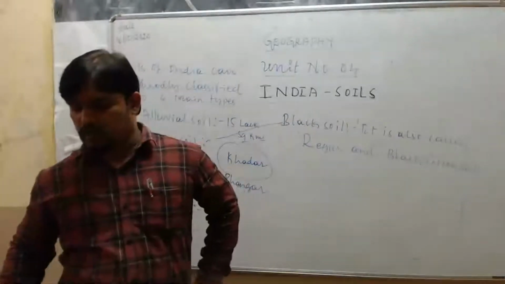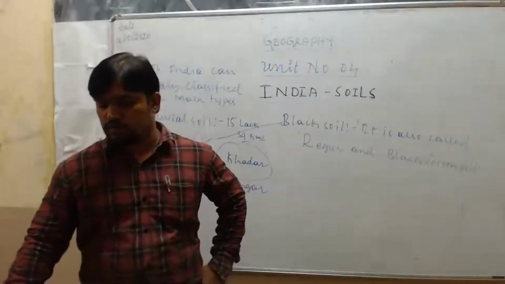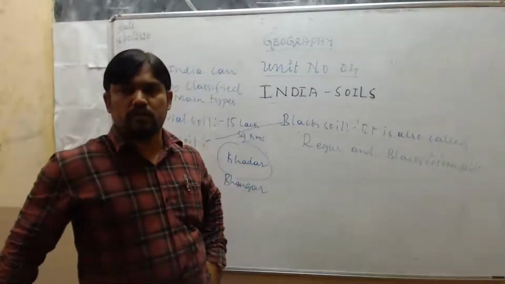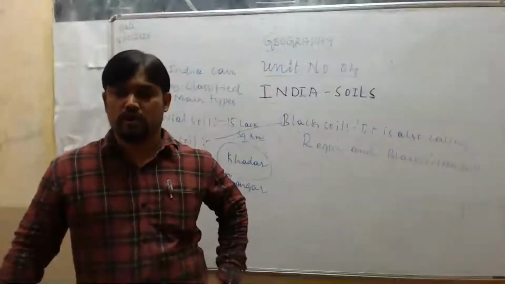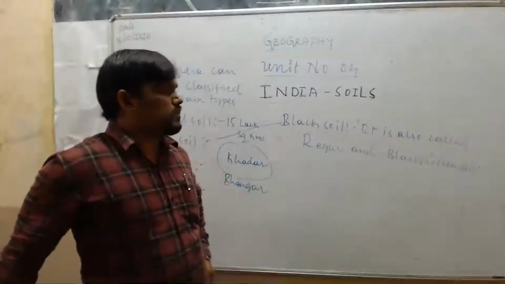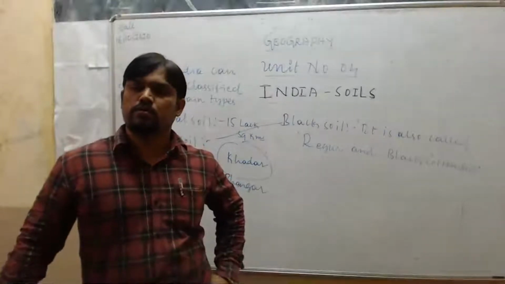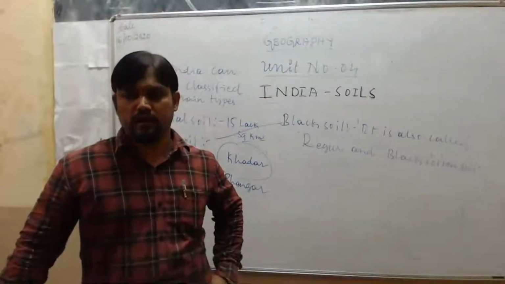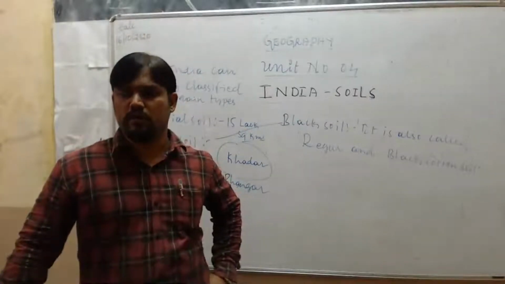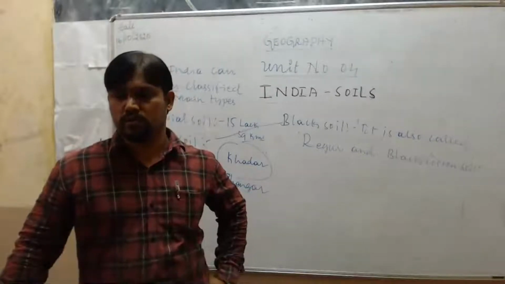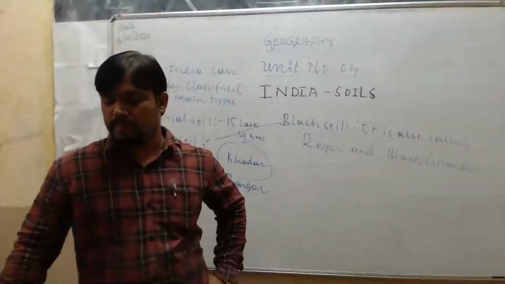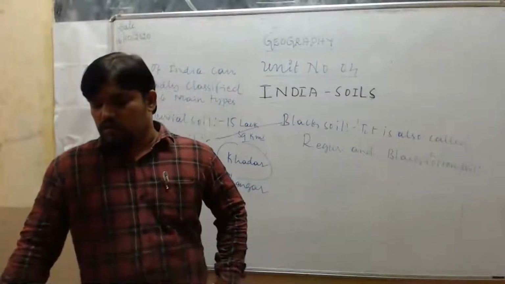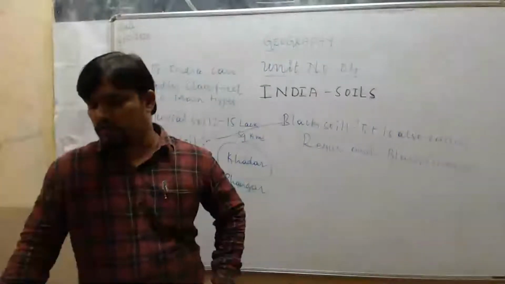Now, I told you they are derived from basalt rock. This black soil forms due to the weathering of basalt rock. First, alluvial soil forms due to the decomposition of dead particles of plants and animals with bacterial activities in the river and on the bank of oceans. But this black soil forms due to the weathering of basalt rock. So they are dark gray to black in color.